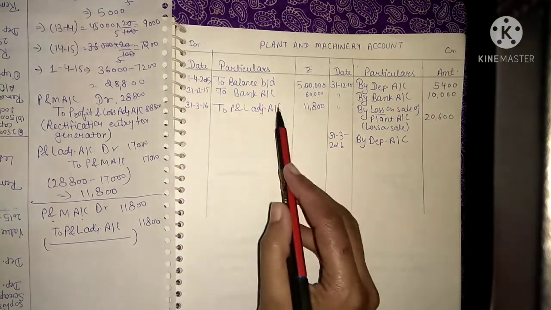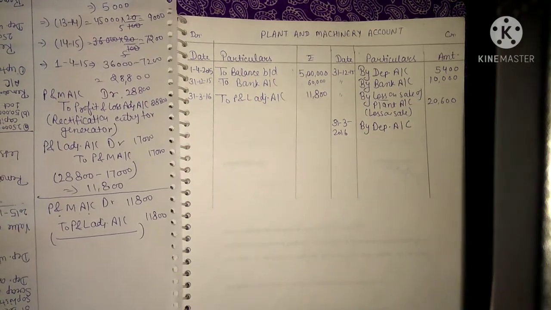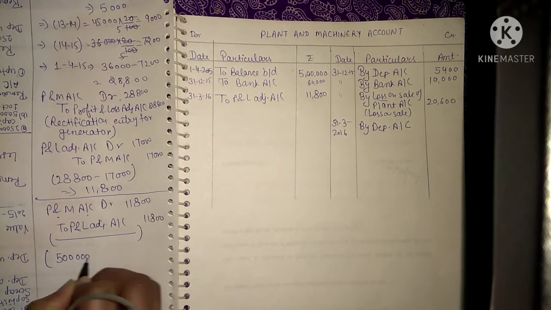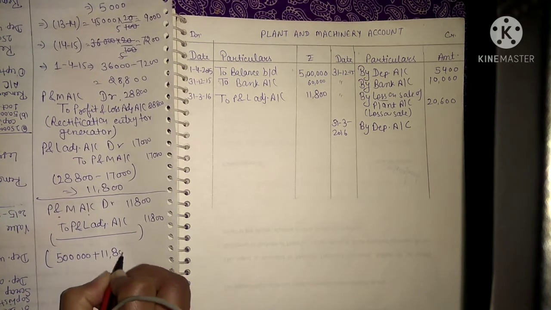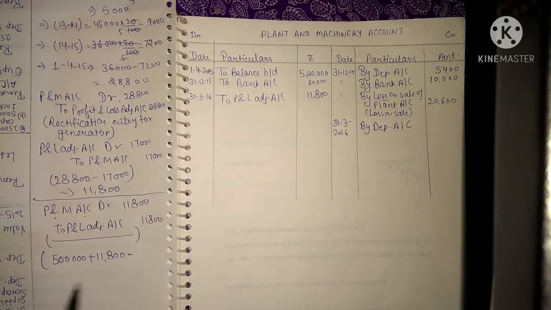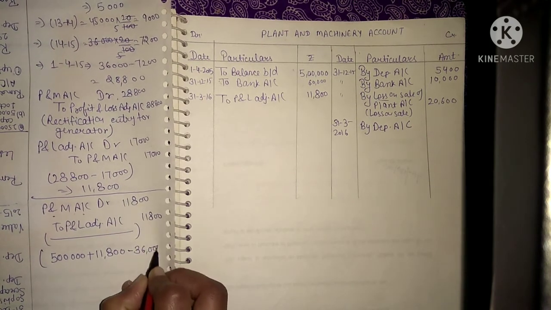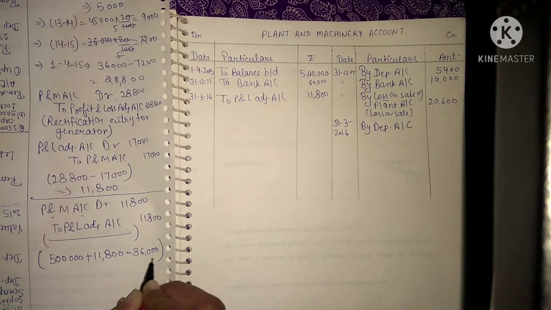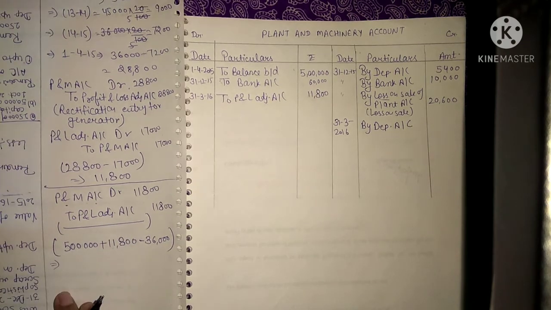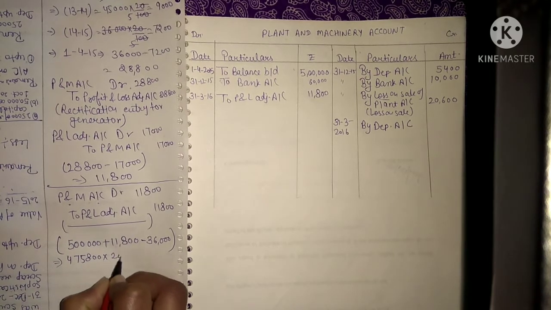For the opening balance and this rectification amount, depreciation will be provided for 12 months: 5 lakh plus 11,800 minus the value of machinery sold, which was 36 lakh. On the remaining balance you will get 4,75,800. Now depreciate it at the rate of 20%.